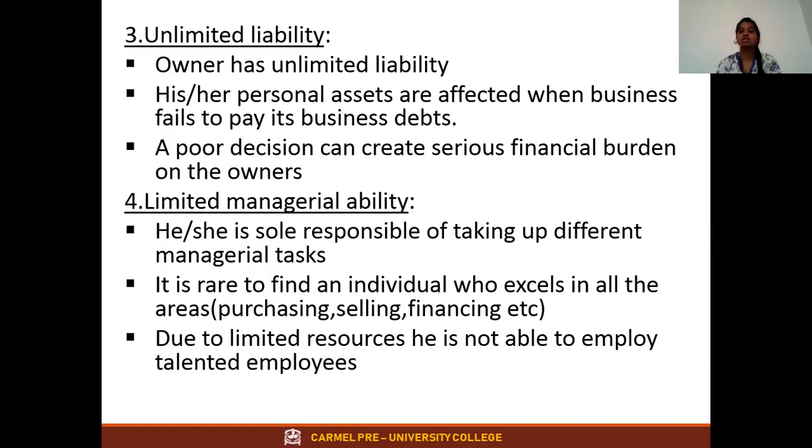So limited managerial ability means he is solely responsible for taking every decision. But it is very rare that he will be an expert in all fields, like purchasing, selling and financing. Though he can't be an expert in all fields, he can't recruit a new person either. Why can't he recruit a talented person? Because he can't pay the salary. Why can't he pay the salary? Because of limited resources. Understood?